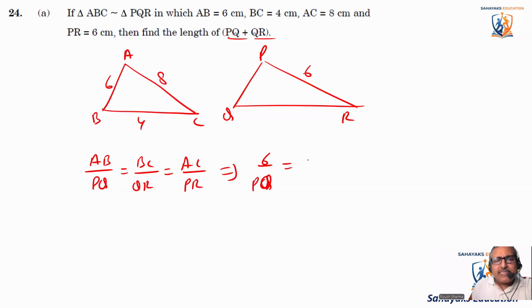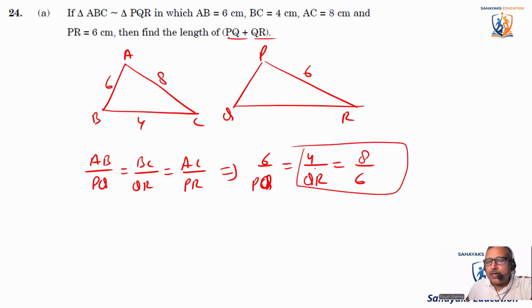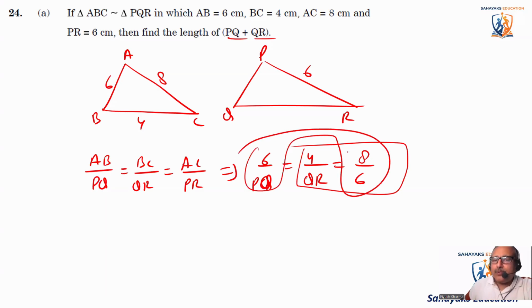Is equal to BC is 4 divided by QR. And that is equal to AC, AC is 8 divided by 6. Now, from these two values, I'm going to find out QR. And from these two values, I'm going to find out PQ. Okay, so let's find out QR first.